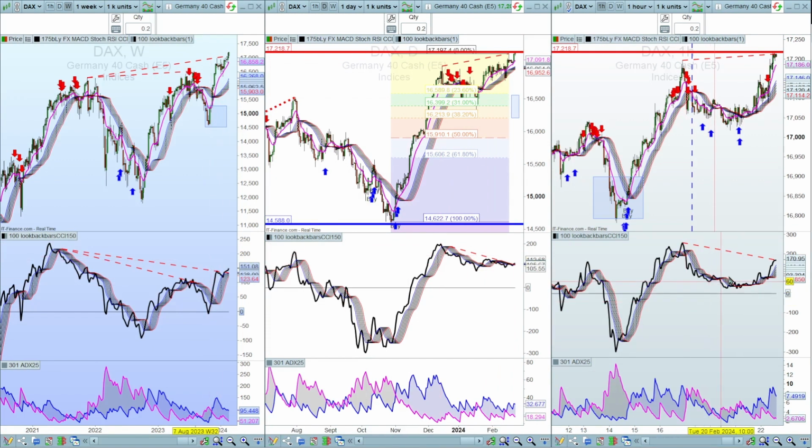So I might have a bit of a way to go. The price still may go higher, but again, I'd like to see this divergence fail to be more confident about going long.